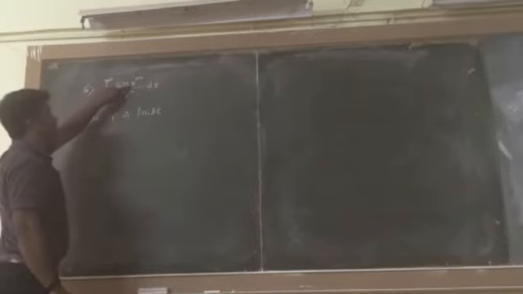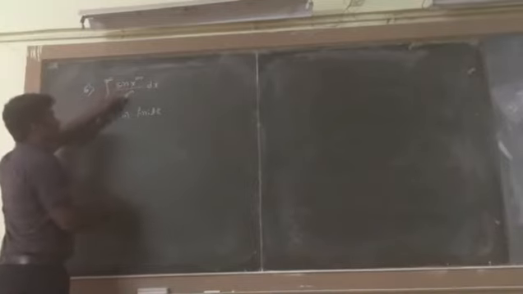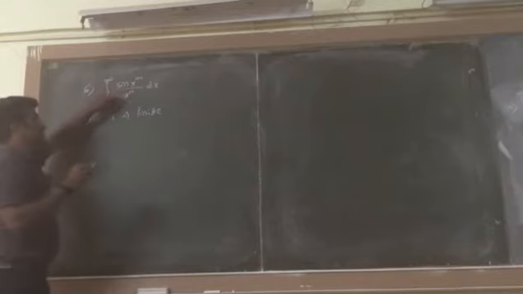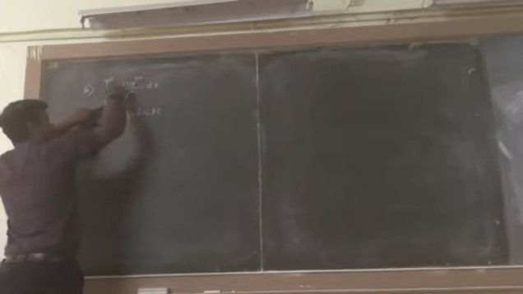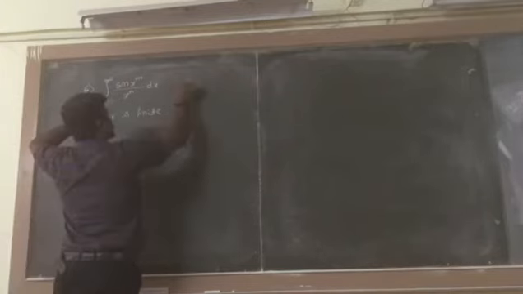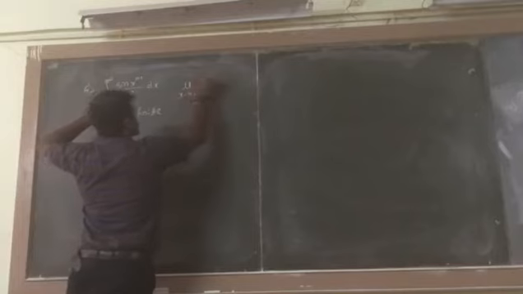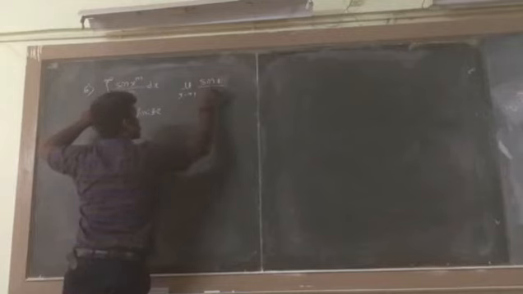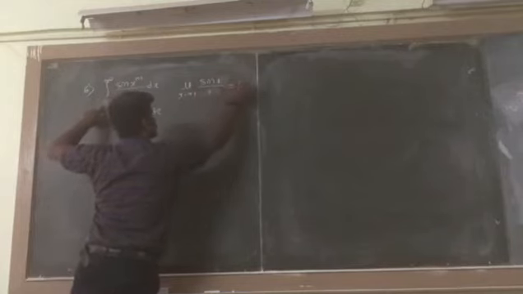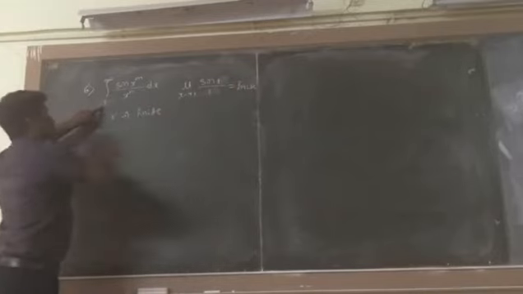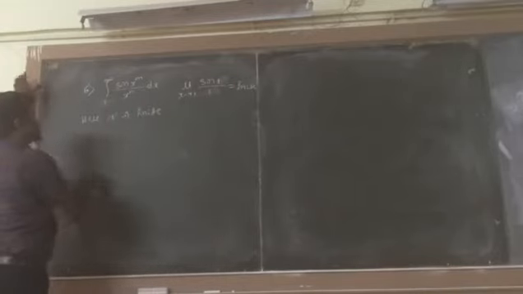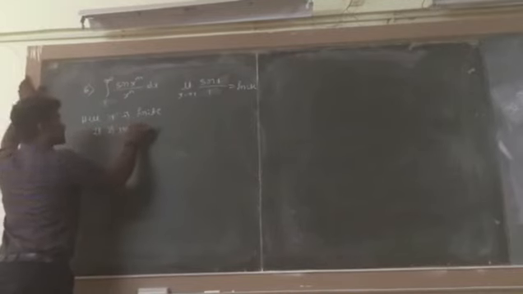At x equal to 1, sin 1 is the value, which is 0.9 something. So it is finite. The limit as x tends to 1 of sin(x^m) divided by x^n: x is 1, so 1 raised to m is 1, and sin 1 is finite. If it is finite, therefore it is not discontinuous.